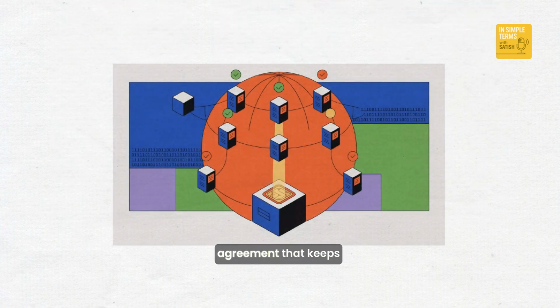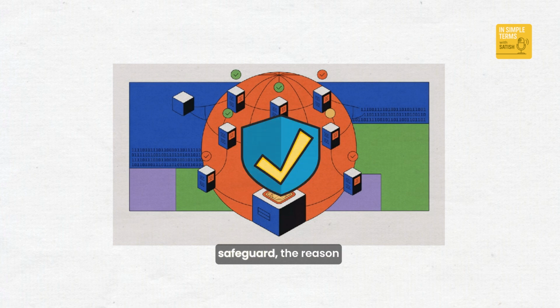So in simple terms, consensus is the group agreement that keeps blockchain honest. It is the vote, the safeguard, the reason thousands of computers can trust each other without a boss in charge.